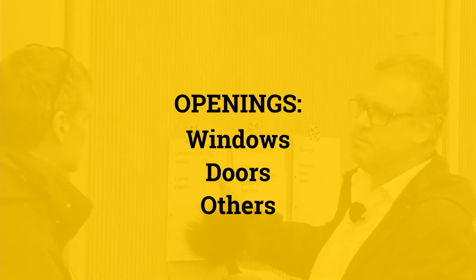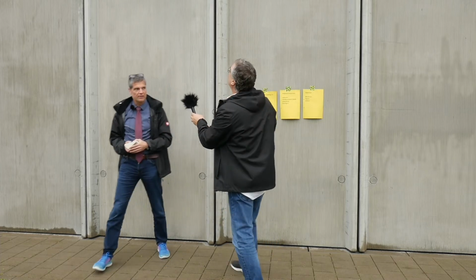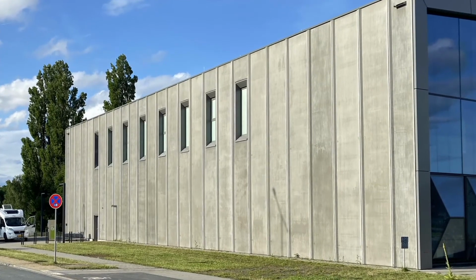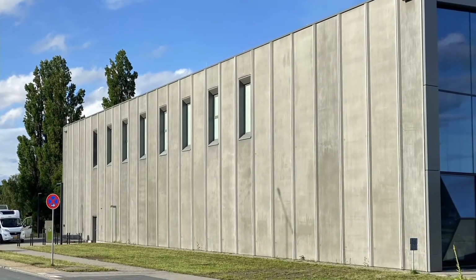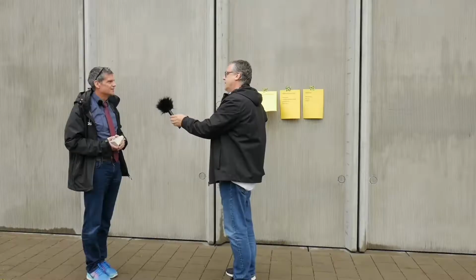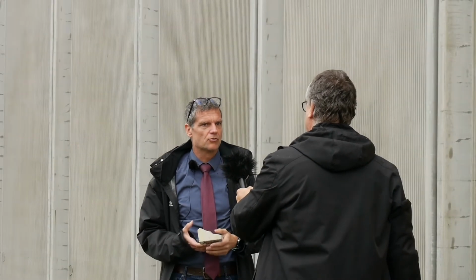When we need a window, we just cut it here and place a window. Yes, if we need a window, then of course, because these elements are prefabricated, you have the space in the form already, the opening, and then you later put the window like we have it in other situations. Exactly, it's included. You see it has an extra frame around, and we need to close the cavity to the cavity behind here. And this is a typical way to do it.